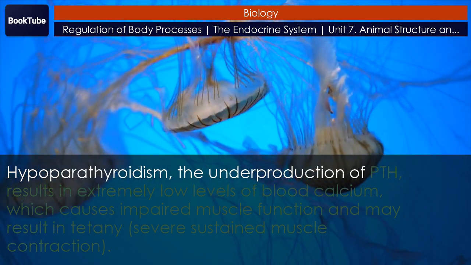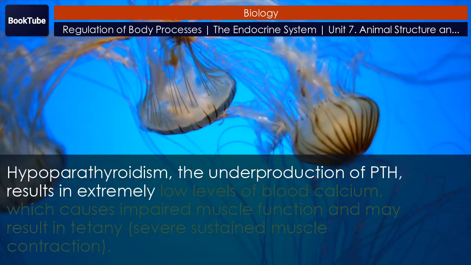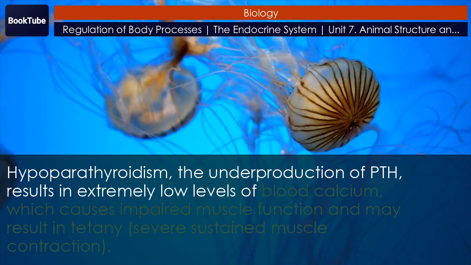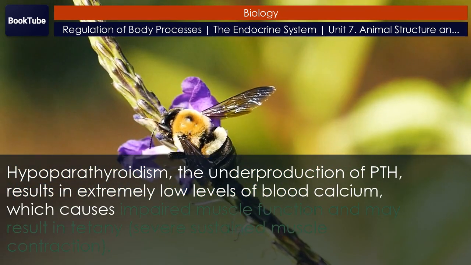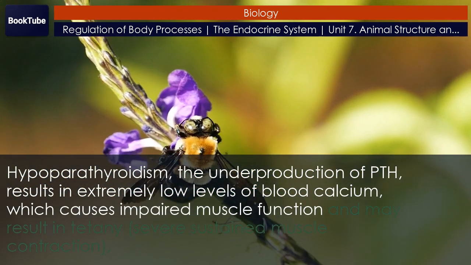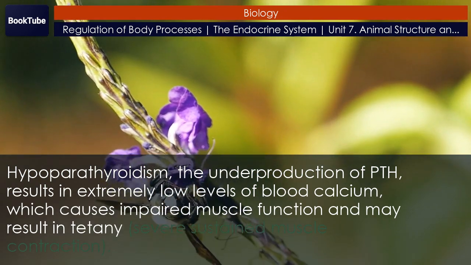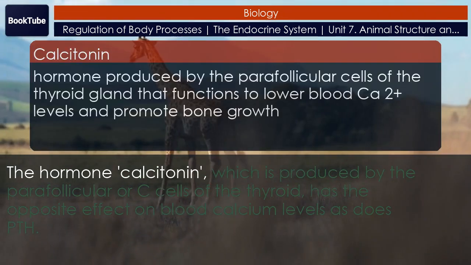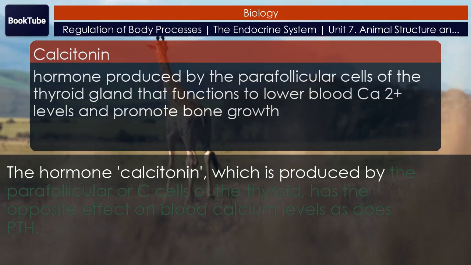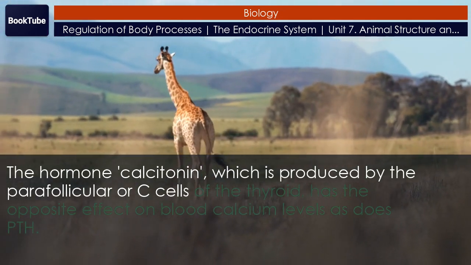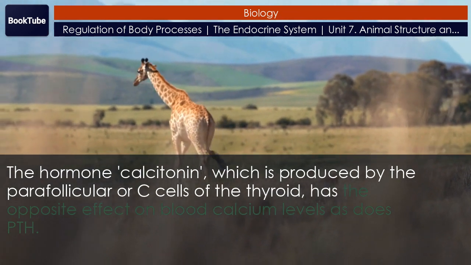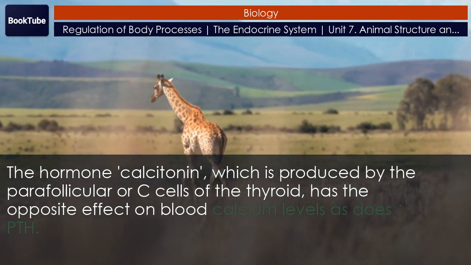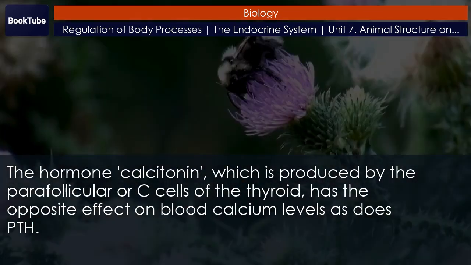Hypoparathyroidism, the underproduction of PTH, results in extremely low levels of blood calcium, which causes impaired muscle function and may result in tetany, severe sustained muscle contraction. The hormone calcitonin, which is produced by the parafollicular or C cells of the thyroid, has the opposite effect on blood calcium levels as does PTH.